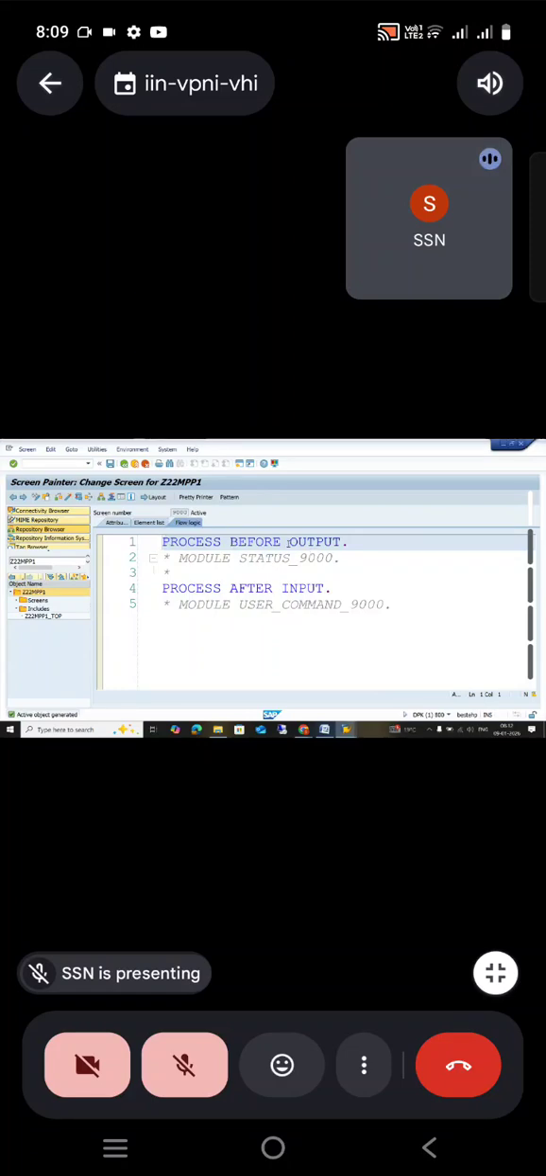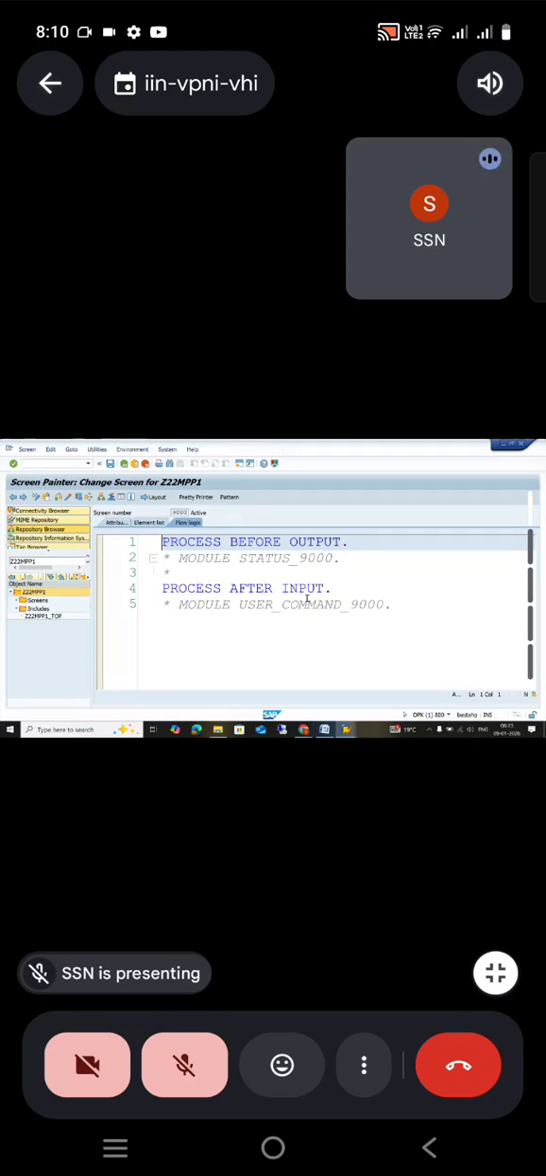PBO is the shortcut, the first letters. What is it? Process before output. It triggers before showing the screen. Okay. And PAI. The shortcut is PAI. Process after input. In your screen, any action is going to trigger it. That is called process after input. Is it clear? PBO and PAI. Are these the only two events? No, we have two more.